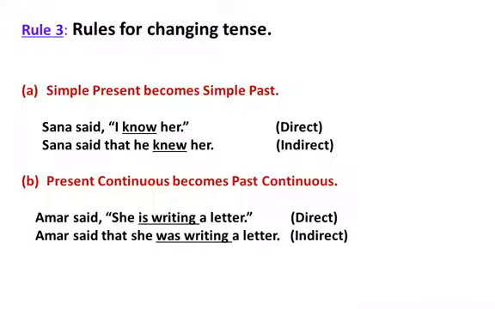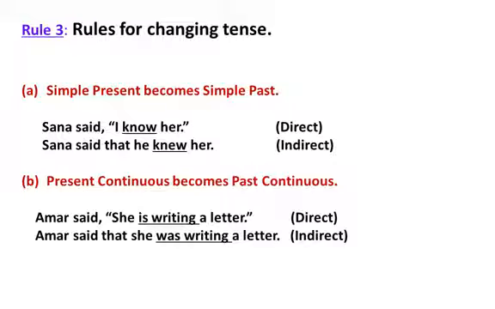Rules for changing tense. 1. Simple present becomes simple past. You can see in the example, Sana said, "I know her." And in the indirect, Sana said he knew her. You can see "know" changed into "knew" and the pronoun "I" changed into "he".